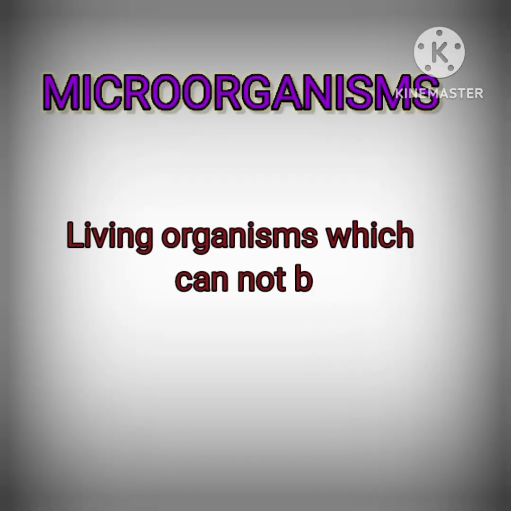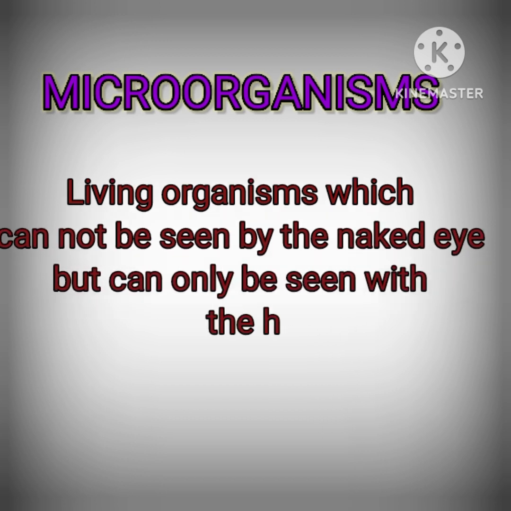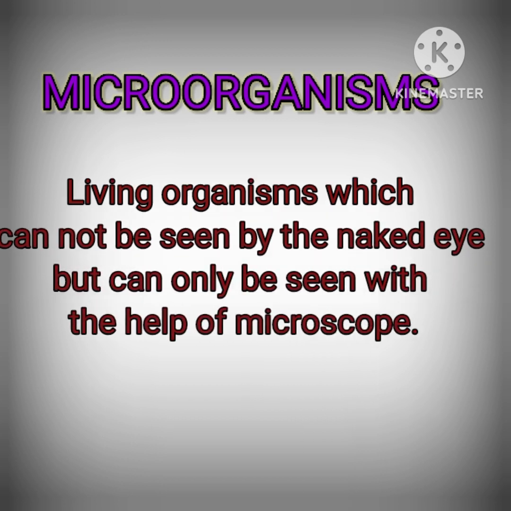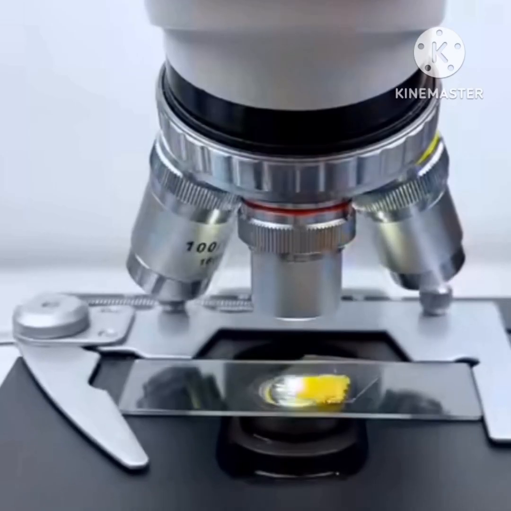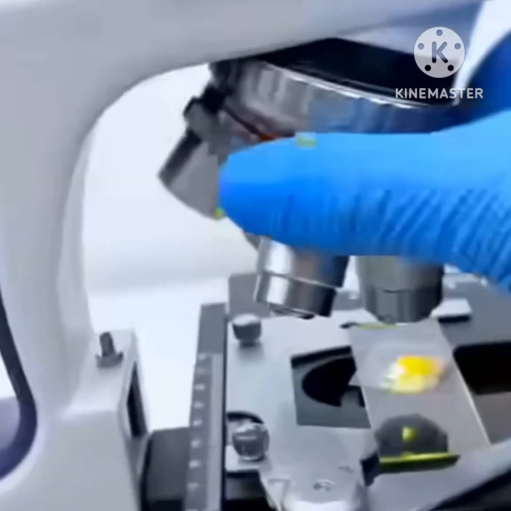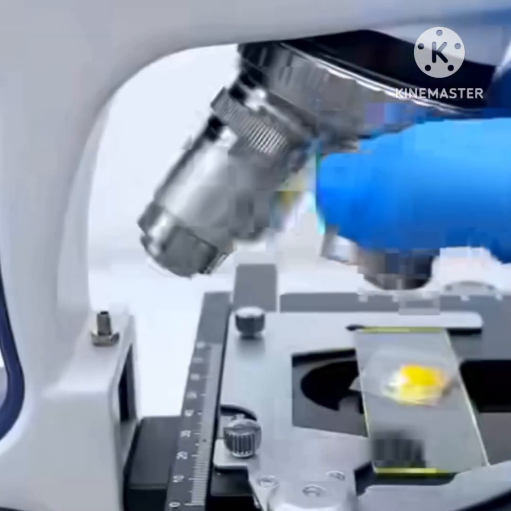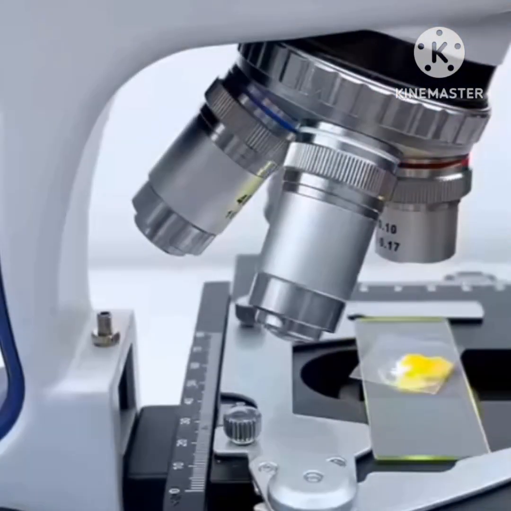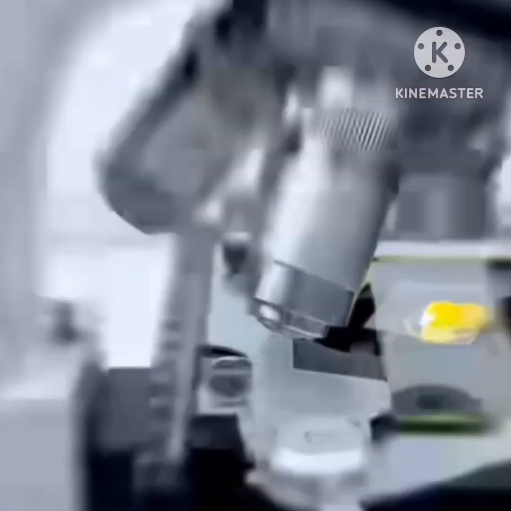Microorganisms. Microorganisms are those living organisms which cannot be seen by the naked eye but can only be seen with the help of the microscope. These are also called microbes. A microscope is a magnifying instrument by which we can see different types of microorganisms under it.